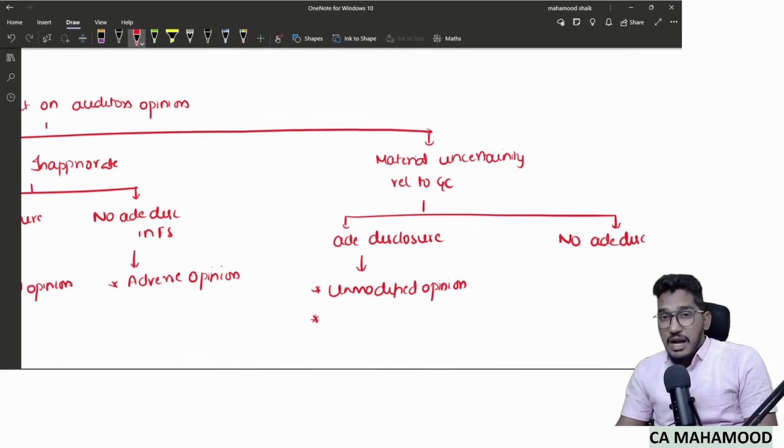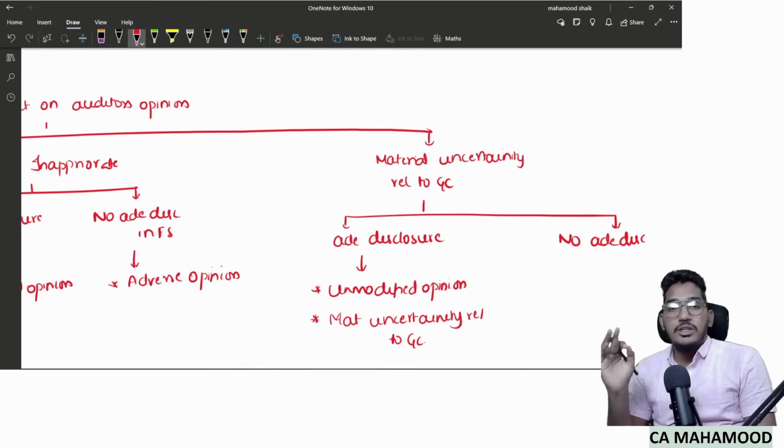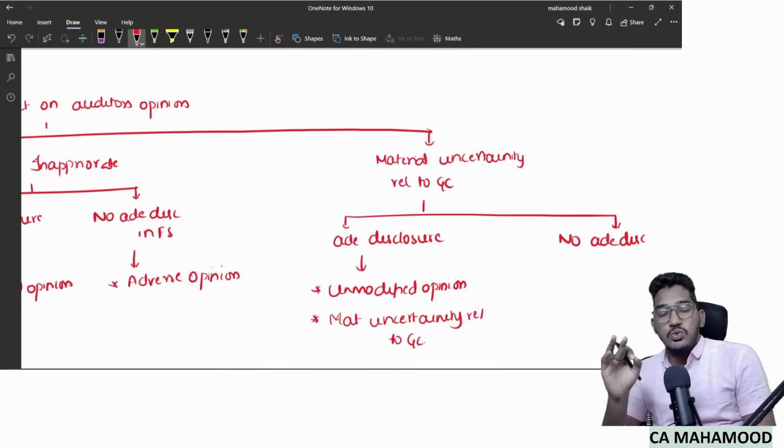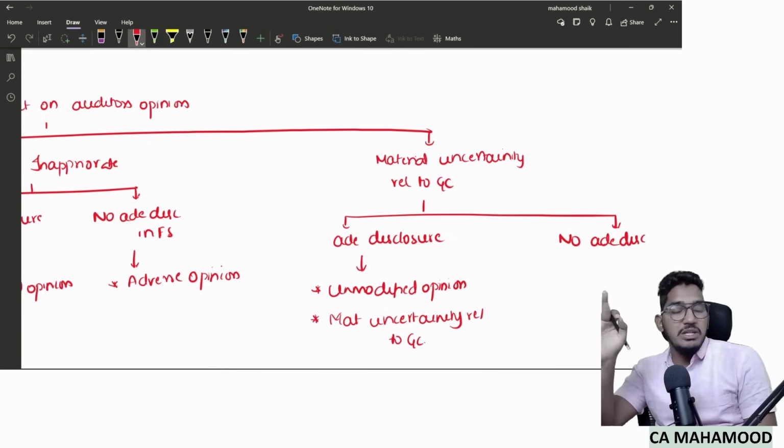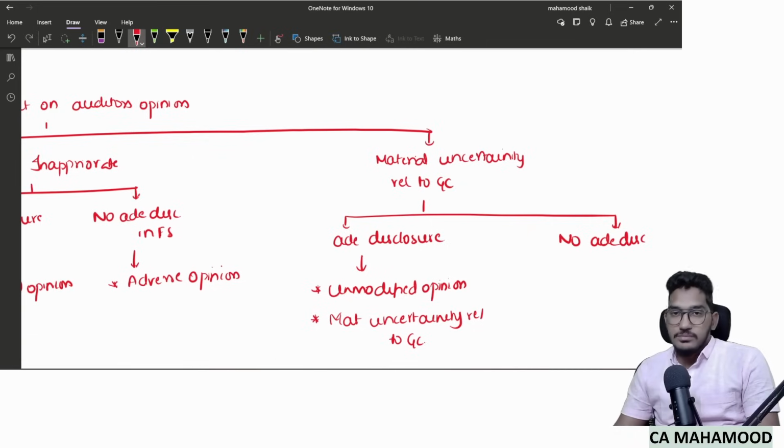The standard is asking the auditor to use one dedicated paragraph with the heading material uncertainty relating to going concern. One paragraph with this heading shall be used in the auditor's report, and in that paragraph the auditor should give reference where the user can go and read that information regarding uncertainty.